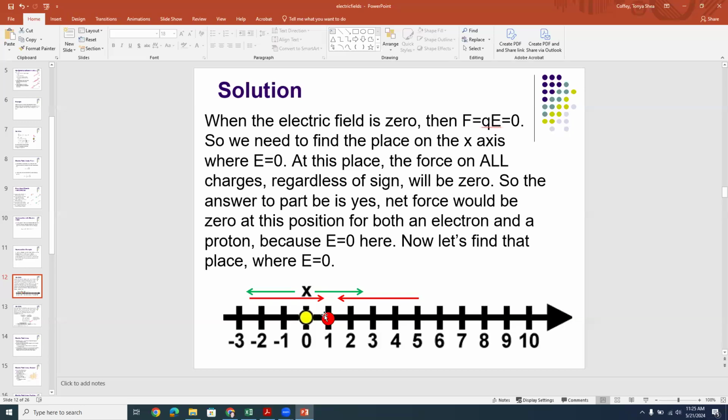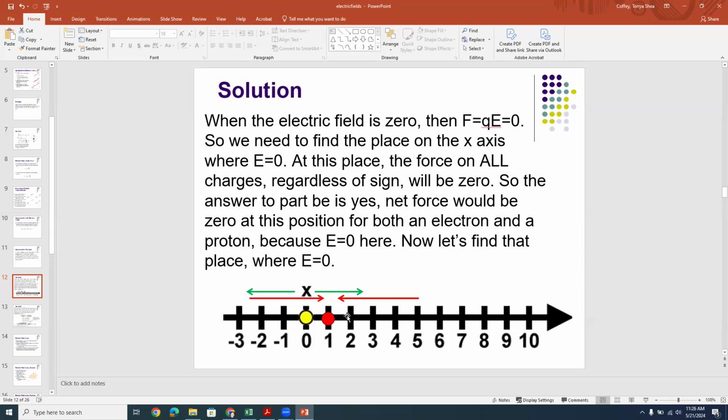Now, let's also talk about the less obvious place where it won't be, and that's for x greater than 1. The fact of the matter is that your charge at 1 centimeter is -4 nanocoulombs, and the one at the origin is +2 nanocoulombs, and 4 is larger than 2, right? It's a bigger charge.